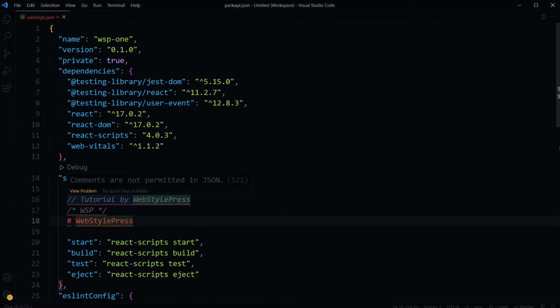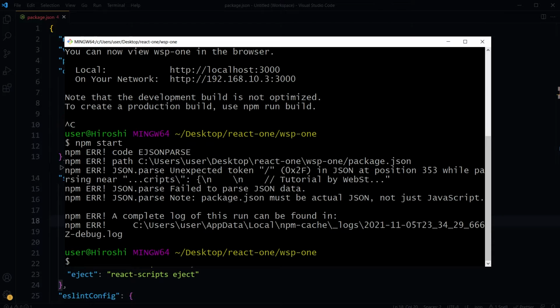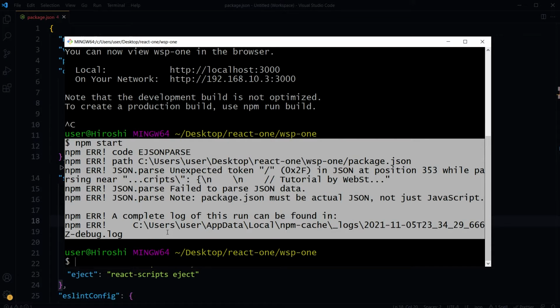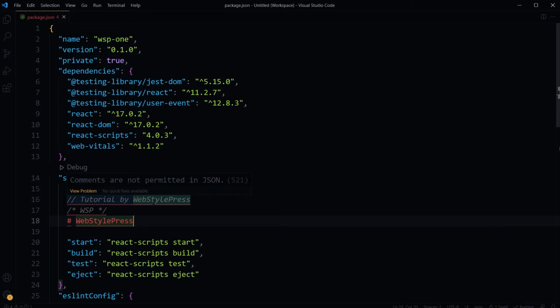Linter is already complaining. Comments are not permitted in JSON. But let's see. Start the project again. And the project could not be started. So comments are not permitted in JSON. But we still have another way.